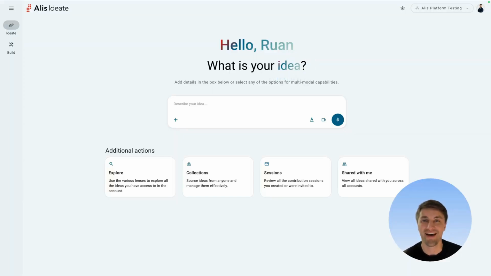Hi, I want to demonstrate some of the functionality around Alis Ideate. We aim to make it simple to capture context that's scattered across different people, potentially even across different organizations, to synthesize and help you understand it, and then to translate that into helpful outputs that can be used to communicate to the different stakeholders required to get further feedback on or to take along on the development journey.